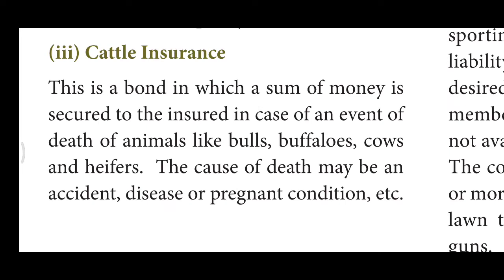Next is the cattle insurance. Cattle insurance is mostly taken by people who have maintained livestock as their basis of occupation. Here a sum of money is insured towards the animal. In case any uncertainty happens to the animal, a claim can be settled through the insurance company. Animals like cow, bull, buffalo, heifers, in the sense a cow which is impotent or has only one calf, which mostly the farmers and agriculturists use, fall under the cattle insurance.